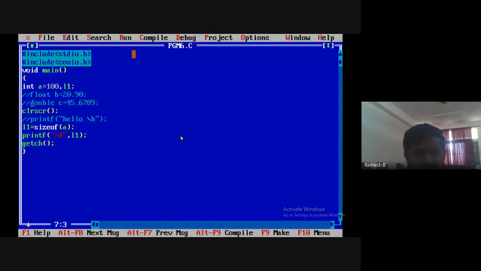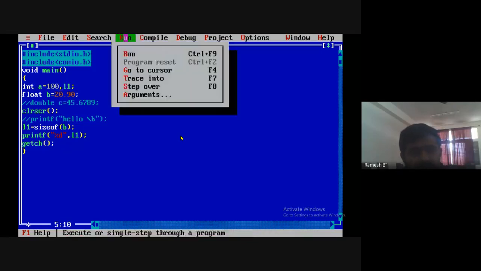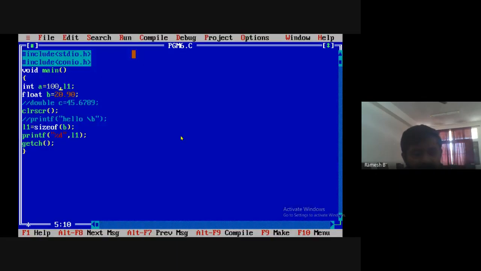Similarly, if you want the float, here we must give sizeof b. Now for float, how many bytes are reserved? 4 bytes. Let me run that. You see there, 4 bytes for float. Similarly for double, it is 8 bytes.